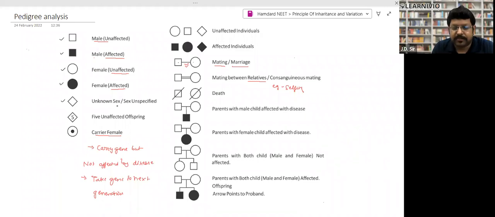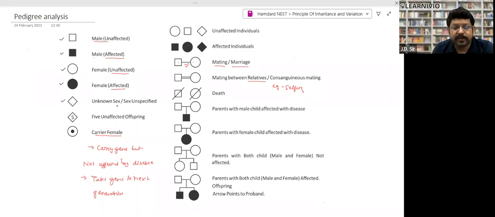Look, if you ask me, sir, how many kids do you have? I say I have 3 kids. So there is unspecified sex, because they may be 3 daughters, 3 sons, 2 sons and a daughter, or 2 daughters and a son. So you cannot tell, I have not mentioned the sex to you. It means unspecified. Clear? Yes.